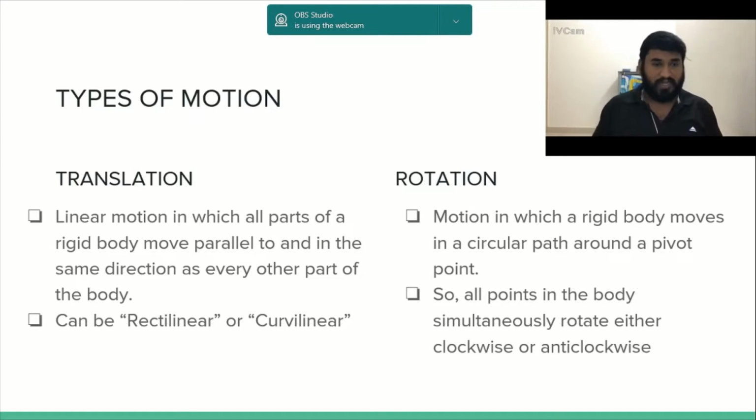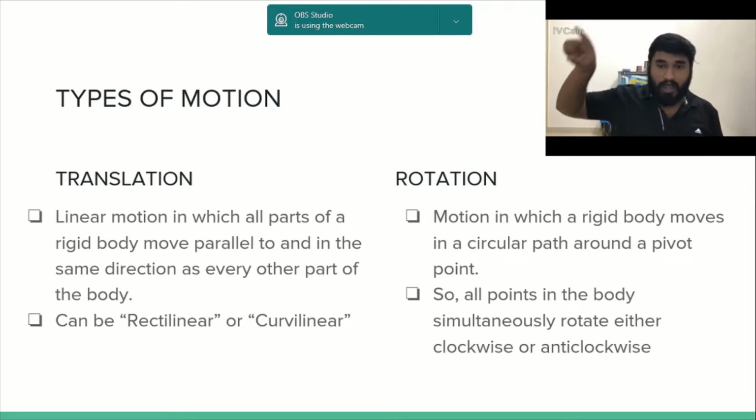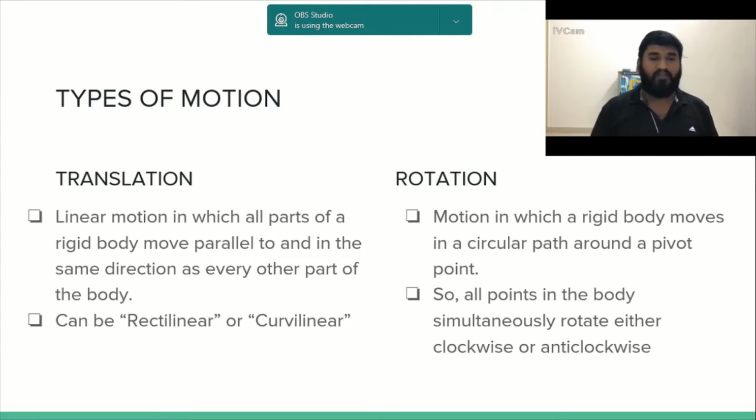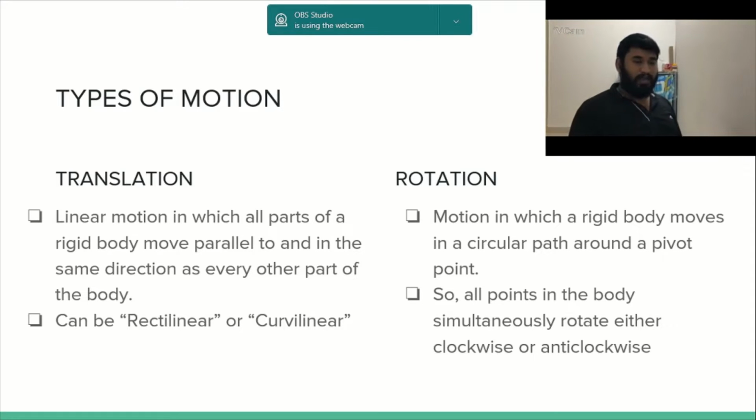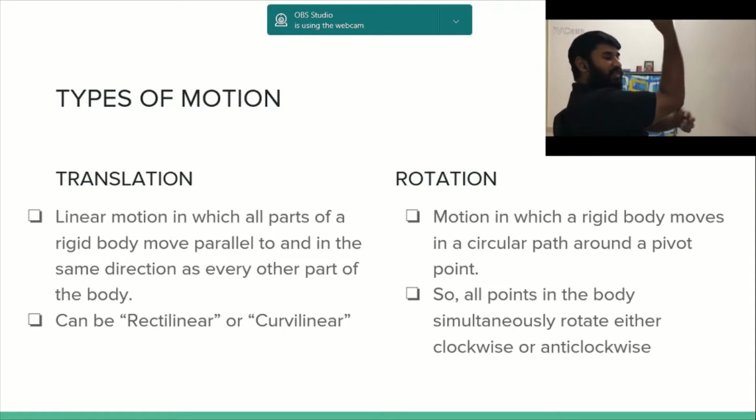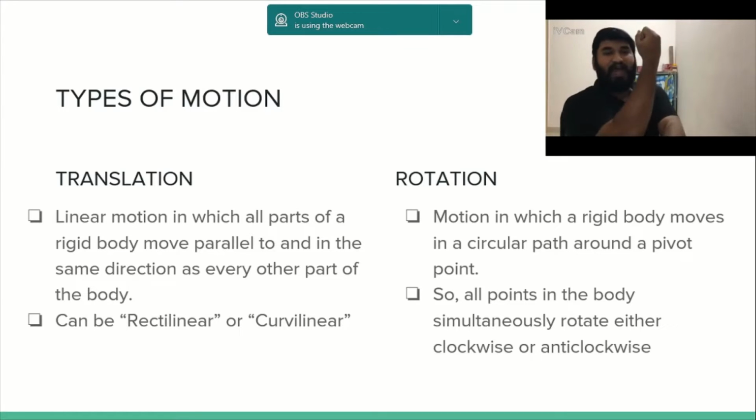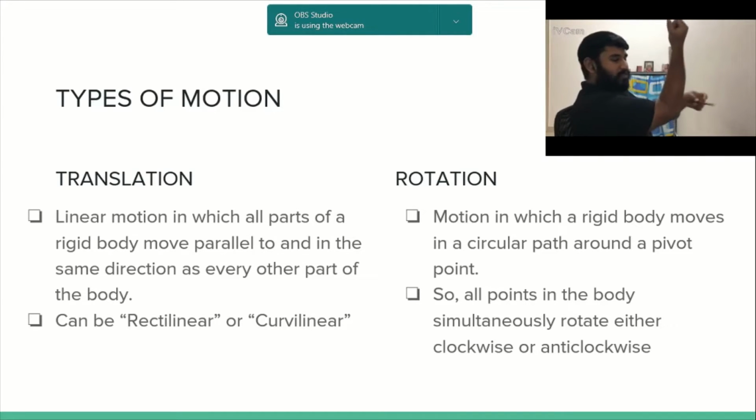What is rotation and why is it so fundamentally different from translation? Let us see. Rotation is a motion in which a rigid body moves in a circular path around a pivot point. For example, you can take my elbow, and this is a pivot point. Say we have an imaginary line passing through this pivot point, and we call it the axis of rotation. We would be talking about it in detail in the upcoming slides.